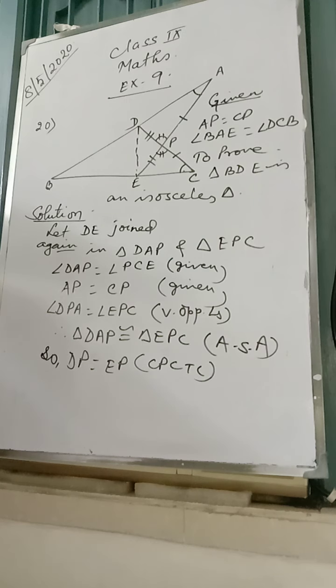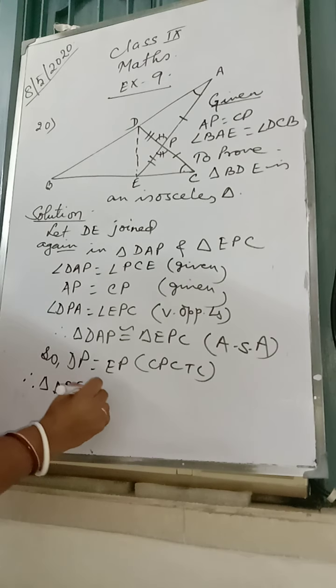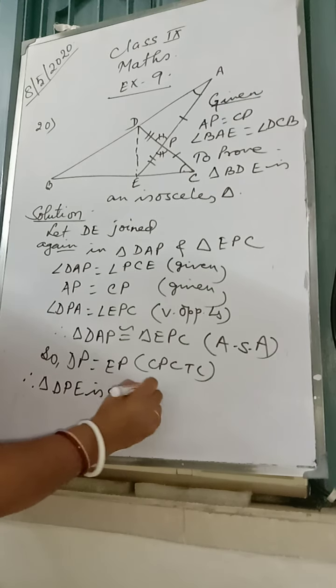Therefore, triangle DPE is an isosceles triangle.